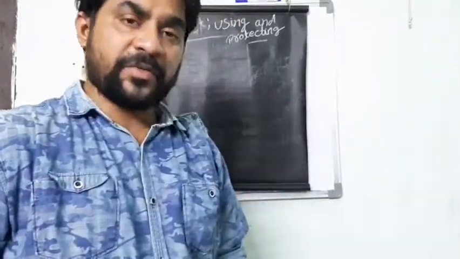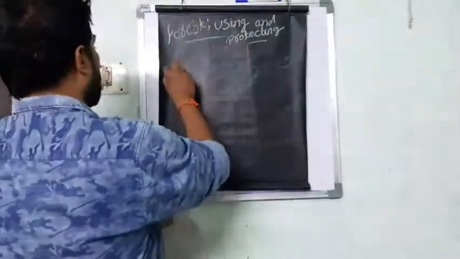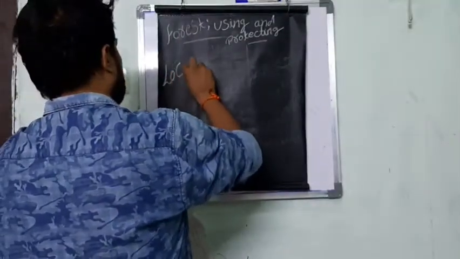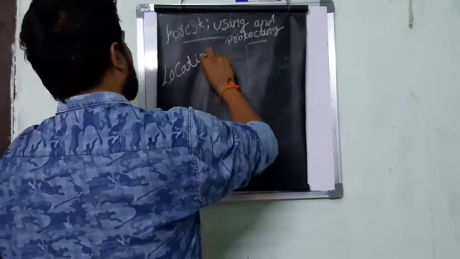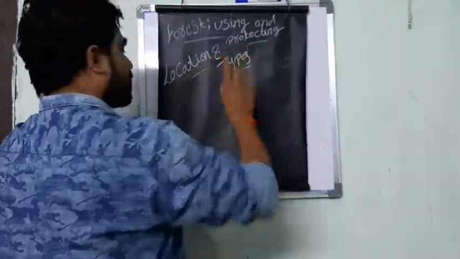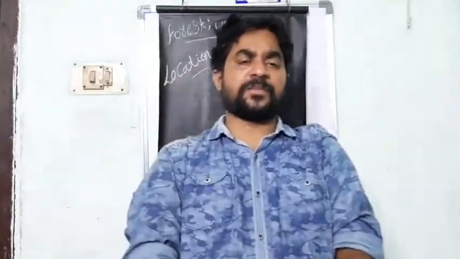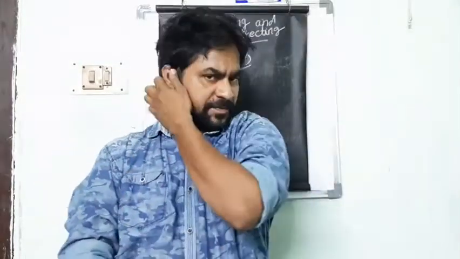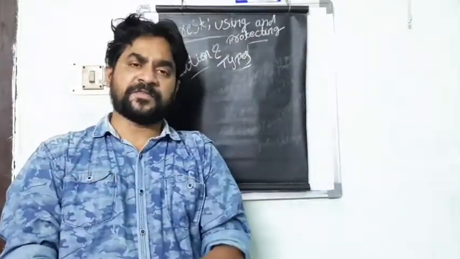Now we should know where the forests can be found: the location and also the types of forest. Location. Once upon a time, millions or thousands of years before, we found forest everywhere.